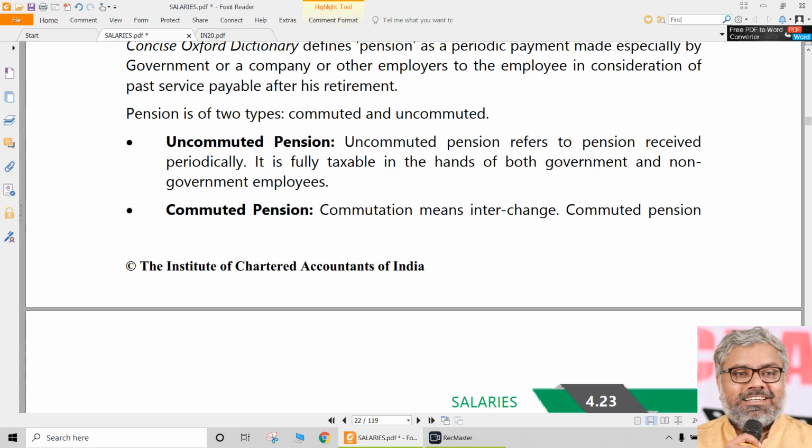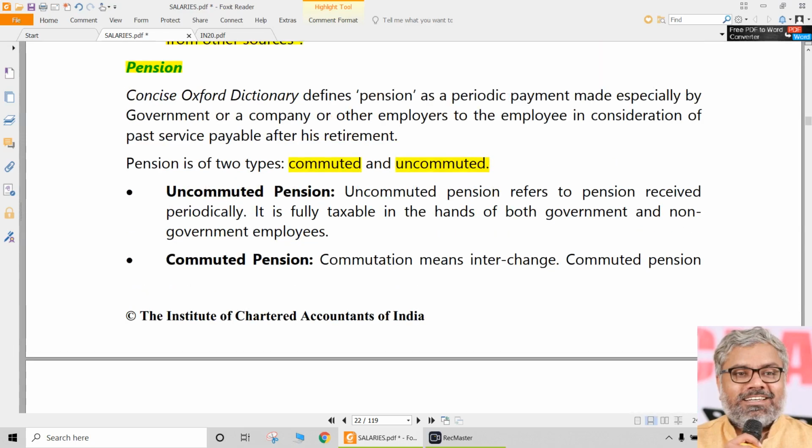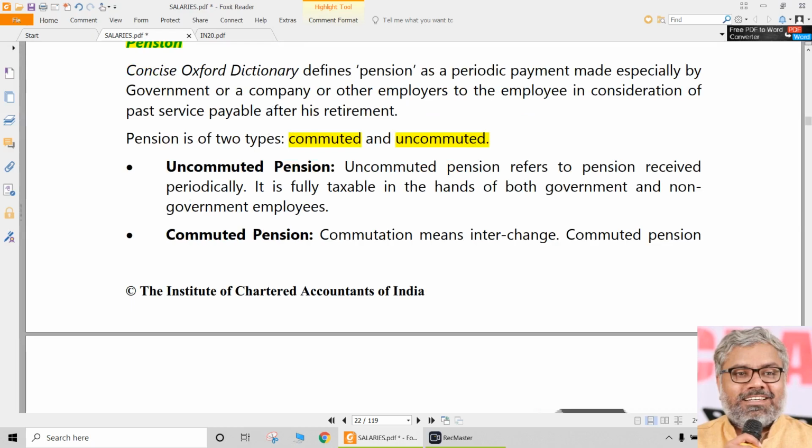Now comes the real income tax treatment and how the pension has to be classified. This is important for us. The pension can be broadly classified for income tax purposes into two categories: commuted and uncommuted. Here the commutation is not about traveling. That commutation is different. Commuted and uncommuted are the two categories of pension we can classify.